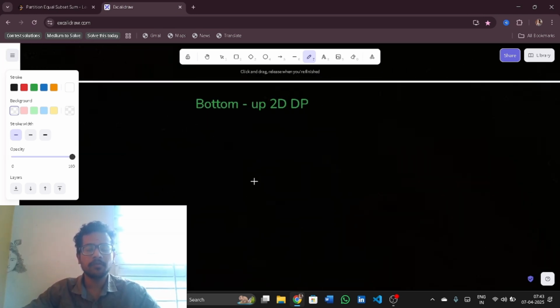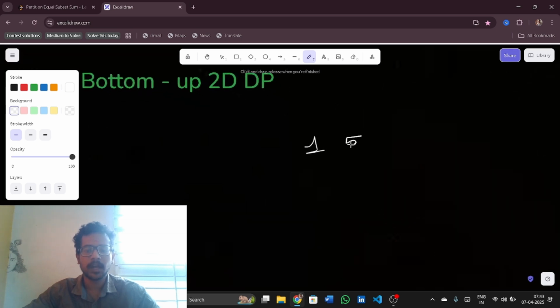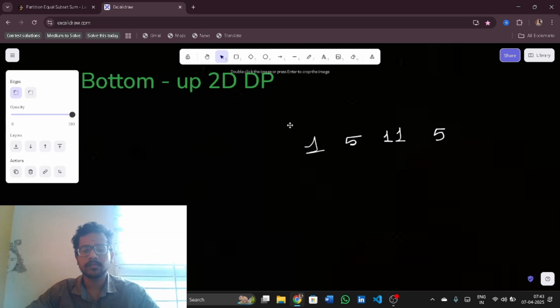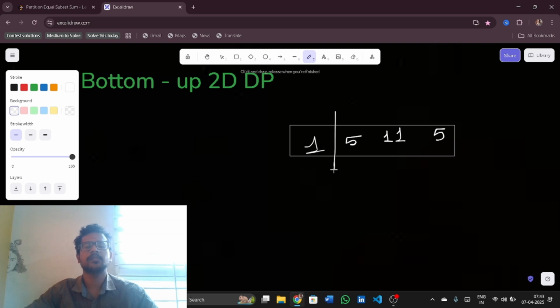So before saying how this DP table works, let me check that 1, 5, 11, and then 5. Now, what are the sums that I can get by index 1? By index 1, I can get a sum of 1, and I can get a sum of 5, and I can get a sum of 6, right?